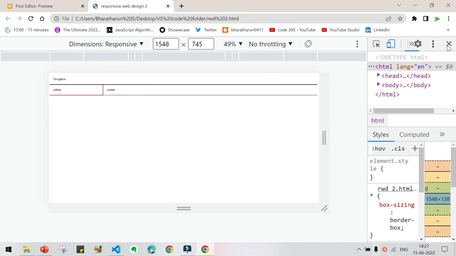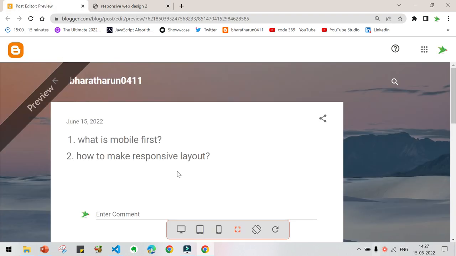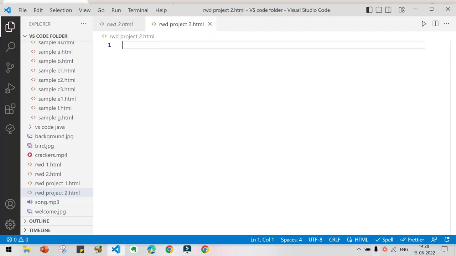So now we are going to do this project, responsive layout. We are going to see what a responsive layout is. First of all, we have to create an HTML file with the extension .html, and here you can see the HTML language mode.